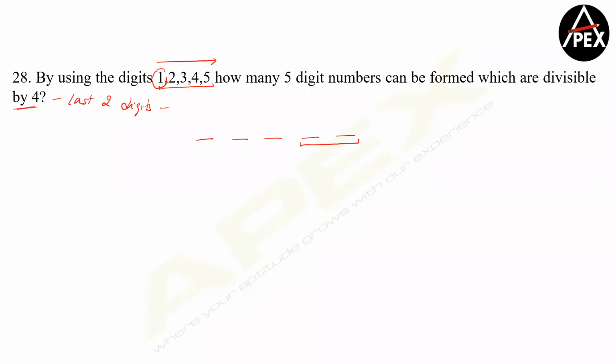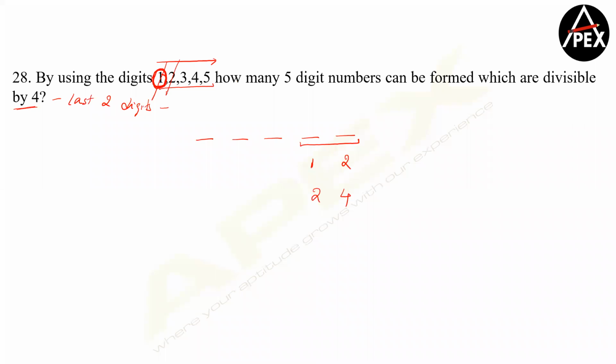With 1, which are the 2-digit numbers with 1 which are divisible by 4? We have 12 and 16. 16 is not possible from here, so I can have 12 as a combination. Clear? Done with 1. Now go with 2. With 2, what are my numbers? We have 20 or 24 or 28. So with the given numbers, I can have 24.